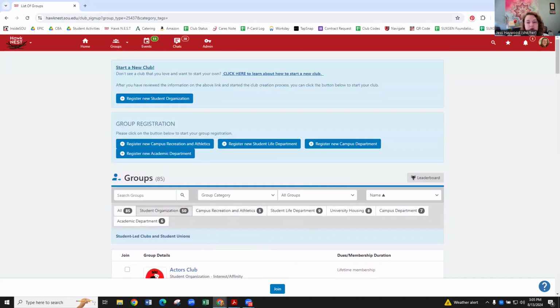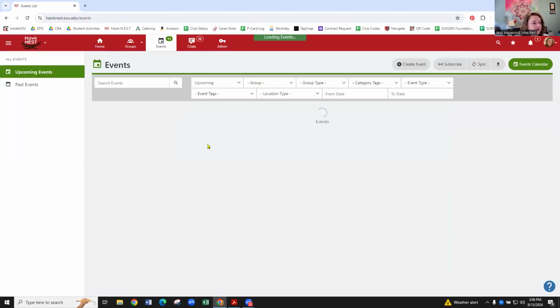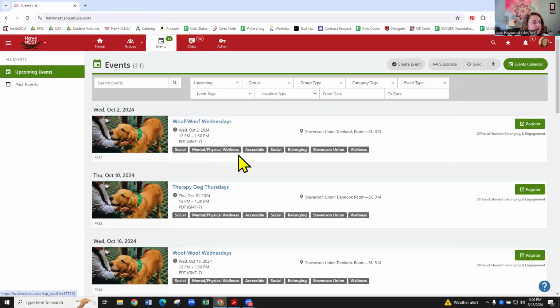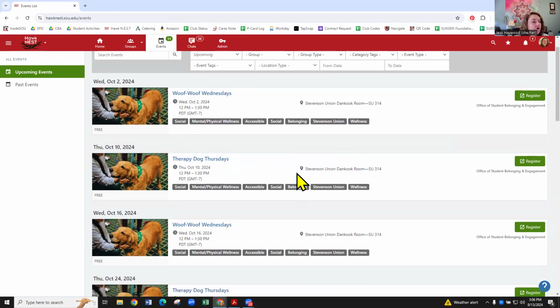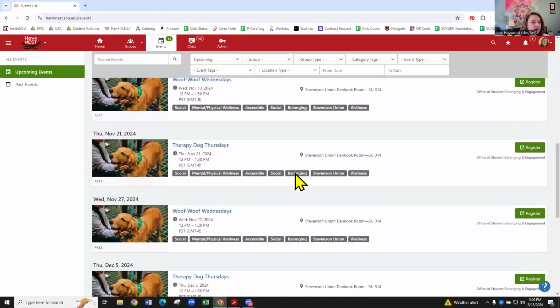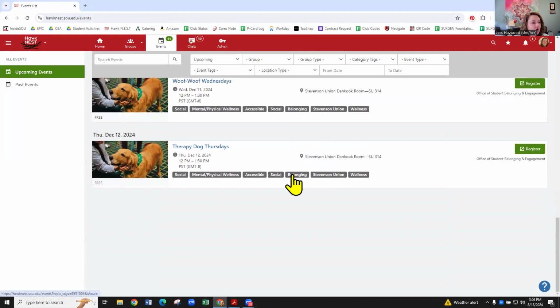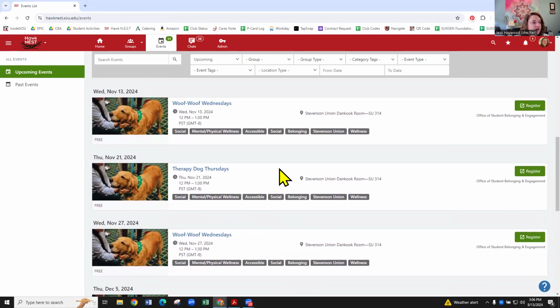And then students can also view events as well. So if students go to the events tab, it currently shows you how many events are listed. Keep in mind, I'm doing this over the summer, so we don't have a lot of events on here. Currently, we have Woof Woof Wednesdays and Therapy Dog Thursdays. This page gives you an overview of all of the events that are coming up. These events might go 4 or 5 months into the future. You can see the last one we have here is December 12th.